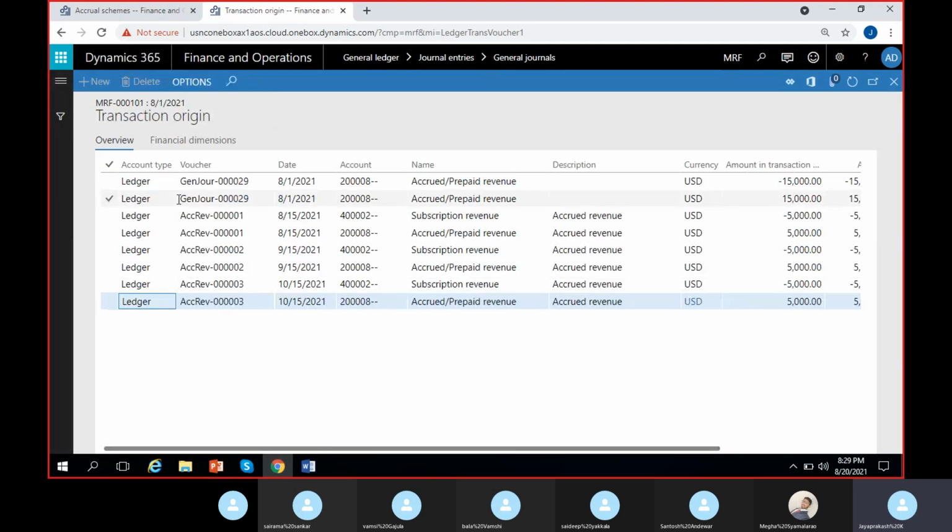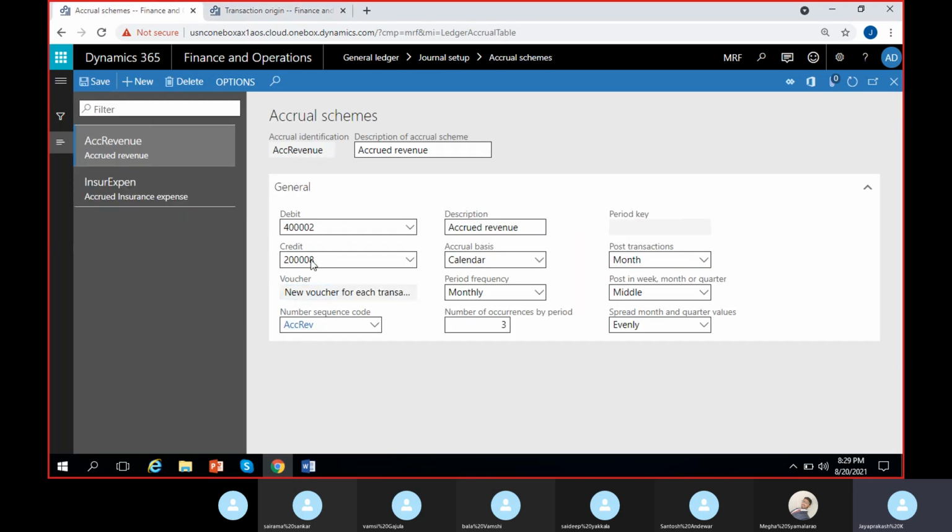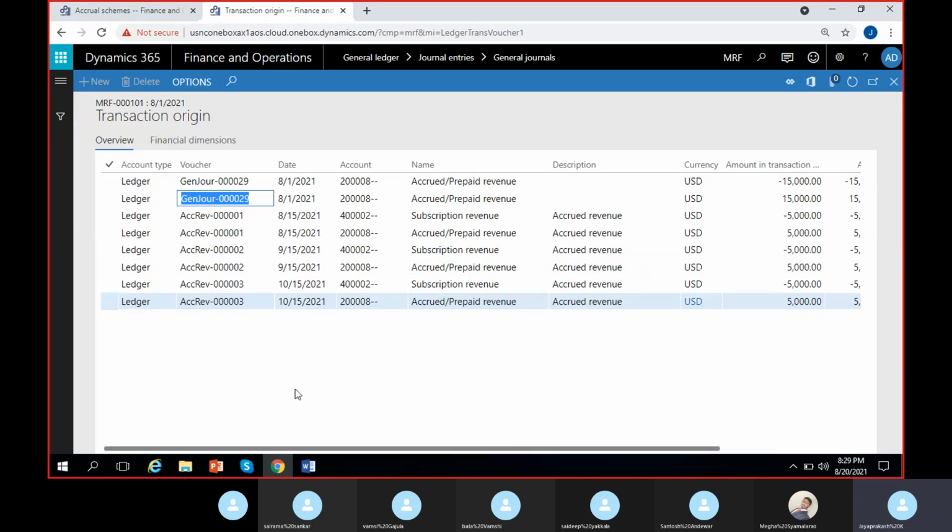So for the dummy entry, we have a separate voucher number, general journal 29. It took the voucher number from the journal. For all the three main entries, you can see it took the voucher from the accrual scheme we have given here, the number sequence code. So for every transaction, we have a unique voucher now, although they are for different dates. This dummy entry will anyhow be reversed.